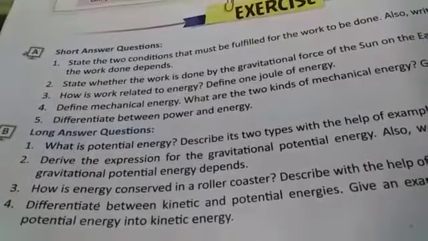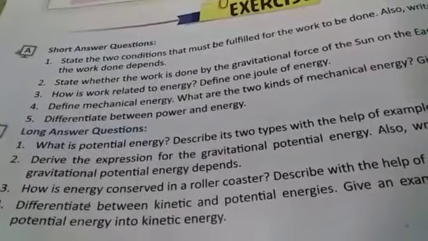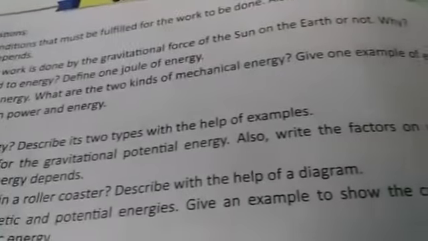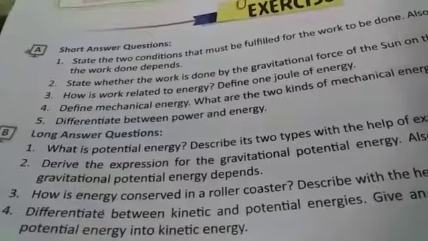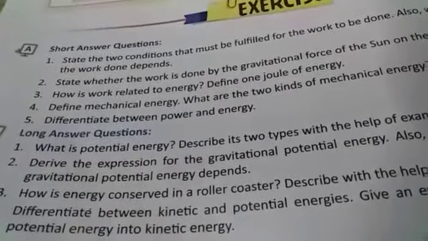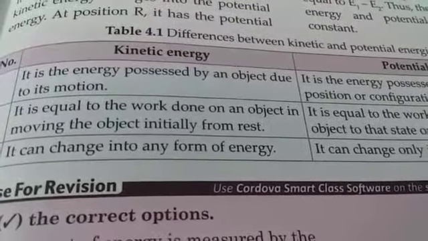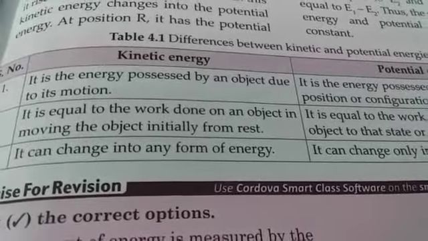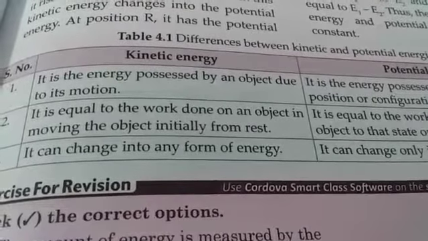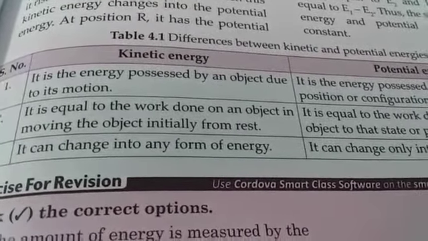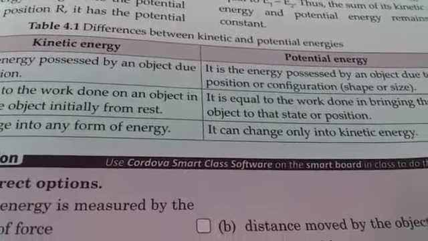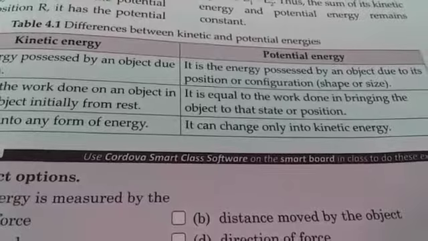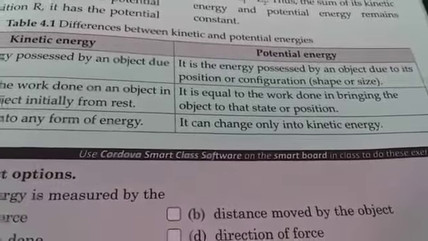Now next question, differentiate between kinetic and potential energies. Give an example to show the conversion of potential energy into kinetic energy. Now differences between kinetic and potential energies. Kinetic energy is the energy possessed by an object due to its motion. Potential energy is the energy possessed by an object due to its position or configuration, shape or size.